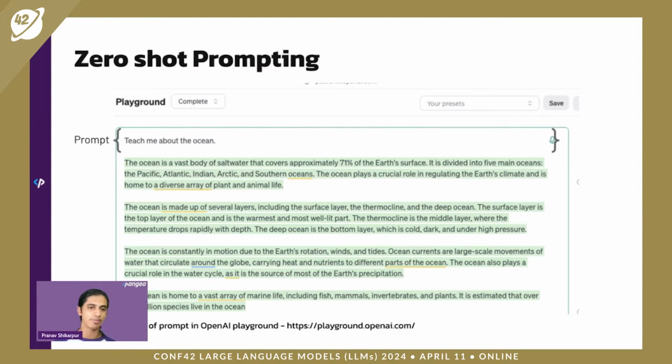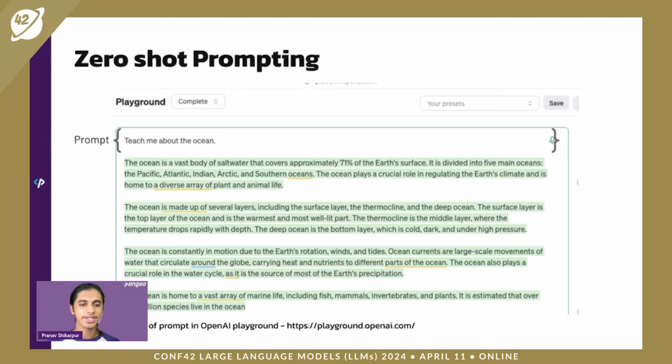Let's talk about zero-shot prompting. Zero-shot prompting is, in my opinion, more common sense than a prompt engineering method. A good example of this is just asking it a question. Over here, as you can see in the screenshot, I've said, tell me about the ocean. And it generated this long little piece of text about the ocean, right?